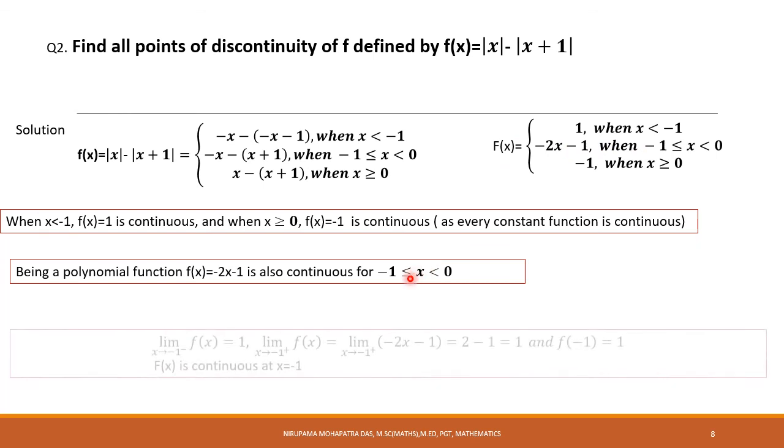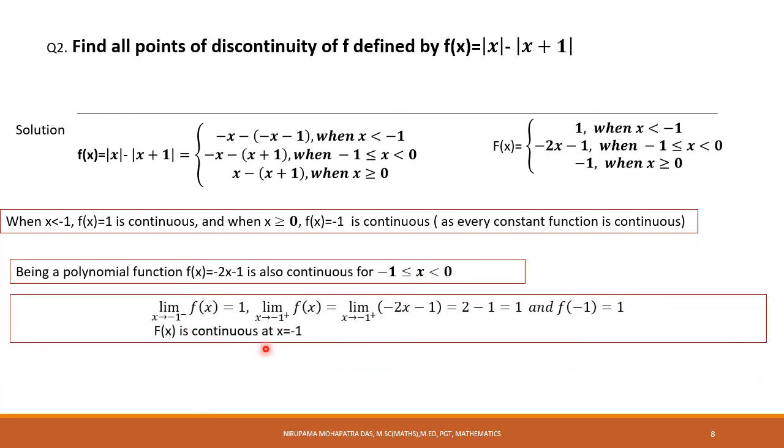Okay, and we have to check at minus 1 and at 0. So let's check it, because this interval is done, greater than or equal to is done, less than is done. So at minus 1, limit x approaches to minus 1 minus, I mean the left hand limit at minus 1, this is 1.